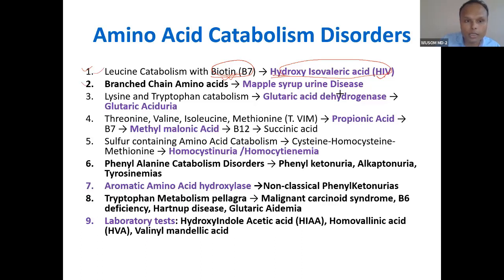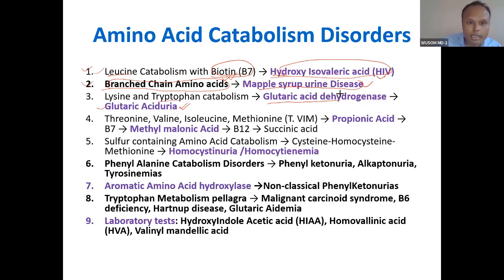And then branch chain amino acid catabolism. This is very important. Leucine is also a branch chain amino acid, and the most important point of branch chain amino acid catabolism is its relation to maple syrup urine disease. We will talk about how lysine and tryptophan catabolism is associated with glutaryl dehydrogenase and glutaric aciduria. You may find glutaric aciduria somewhere if you study. I want you to know which amino acid catabolism is linked with this disorder. It is lysine and tryptophan. I will show that also in the slide.